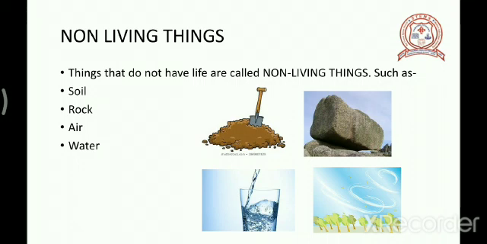They do not grow, they do not move on their own, but still they form a part of our environment. Soil we need to grow plants. Rock is also part of our environment. Water we need to drink, air we need for breathing. These are all part of the environment, but they are non-living things. They do not grow, they do not have life on their own.